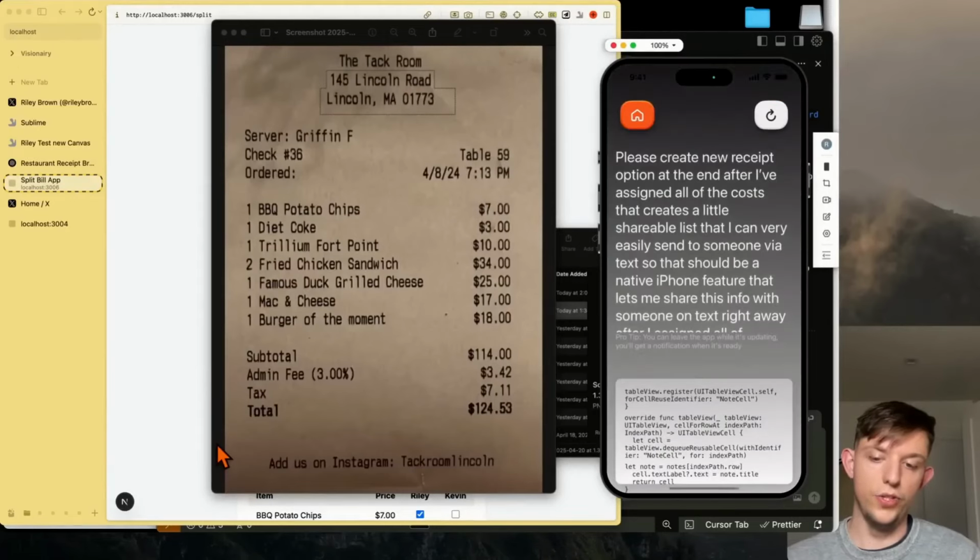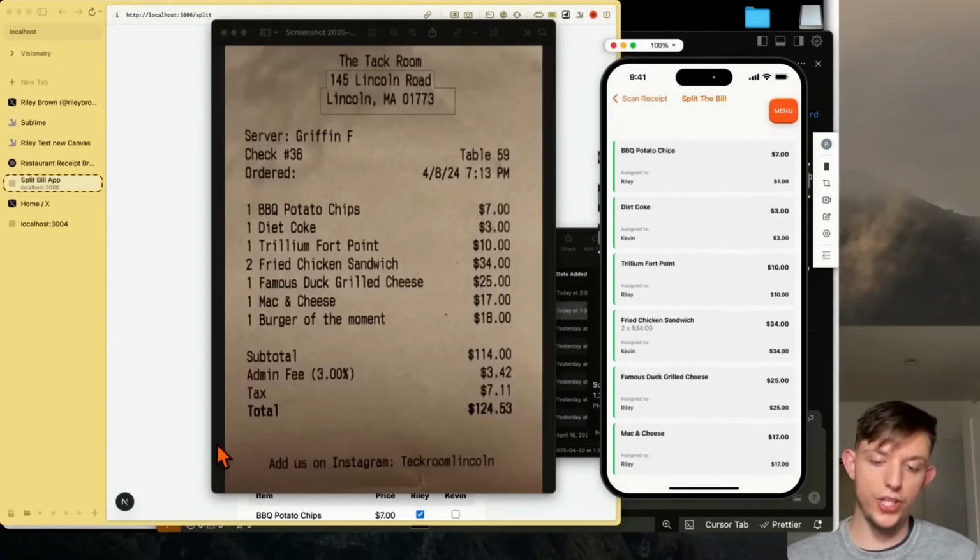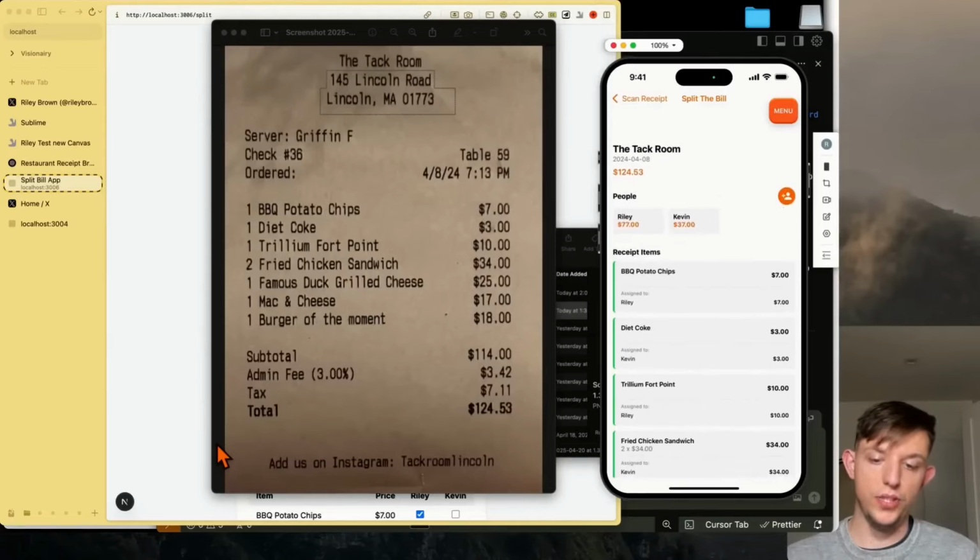Okay, so now the code is generating, and we can actually watch the updates as it happens on the Vibe Code app, and it's building this native iOS app. And since it is a native iOS app, we get access to the native features like share on messages. And so we should have a feature that pops up on here that allows me to very quickly share it with Kevin.